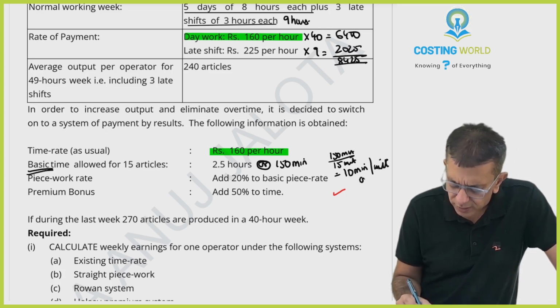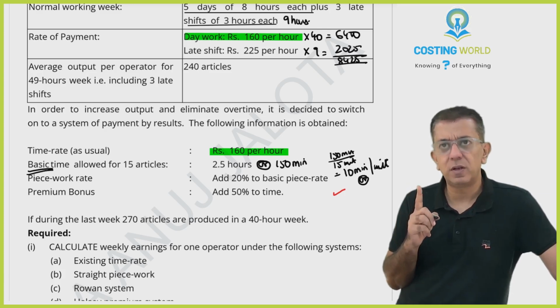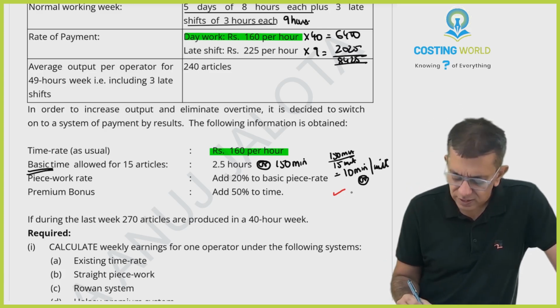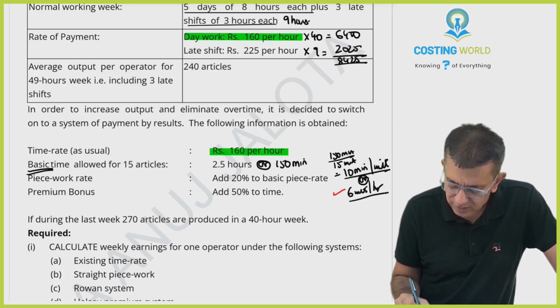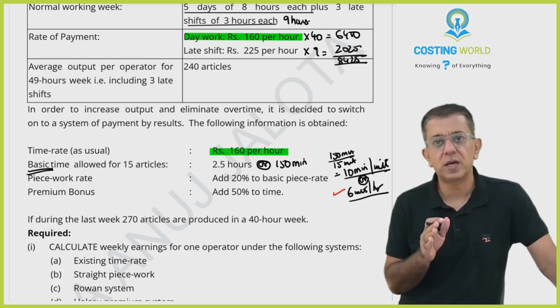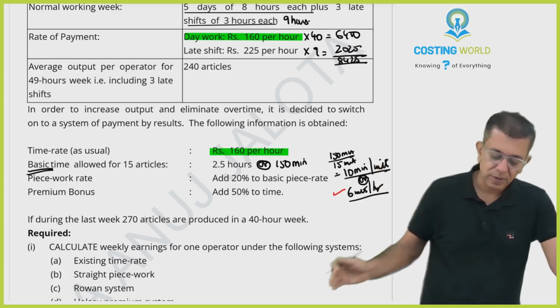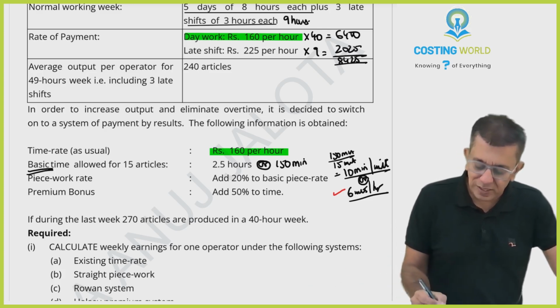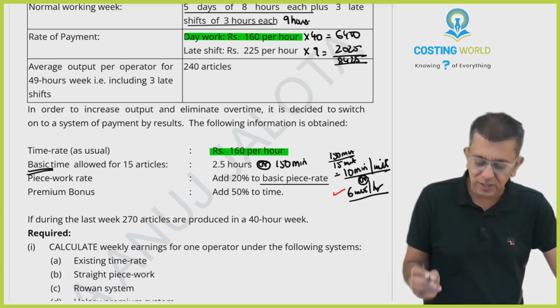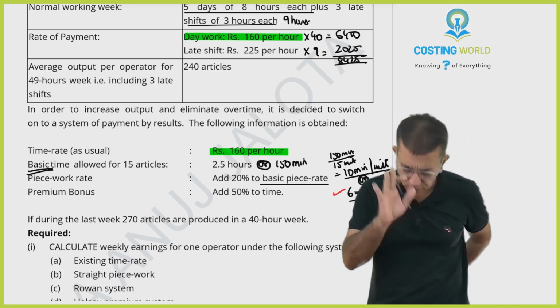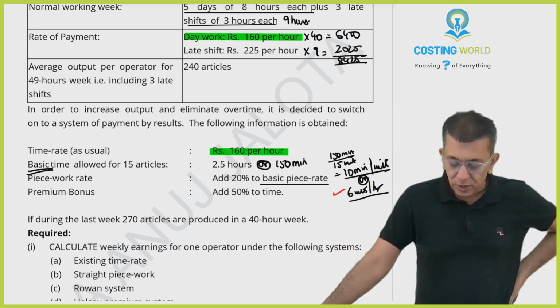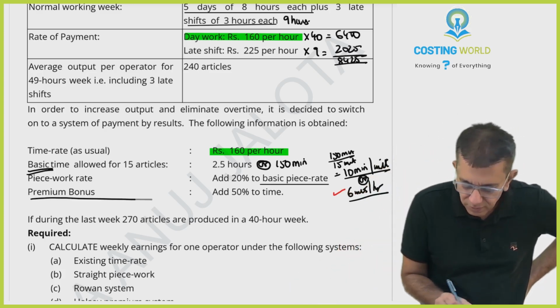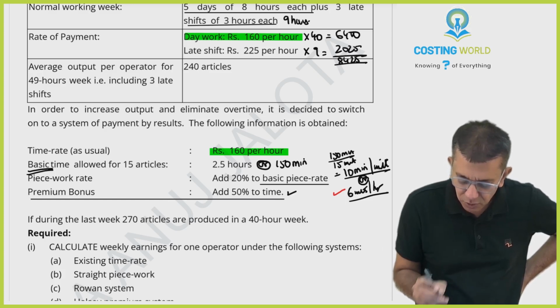That can also be written as: if for 1 unit we take 10 minutes, then in 1 hour we'll make 6 units per hour. Both these things are the same. 6 units per hour, or 10 minutes per unit. Further, piece work rate: add 20% to the basic piece rate. So whatever piece rate comes, add 20% to find the piece rate. Premium bonus, which is what I was trying to talk of: add 50% to the time.